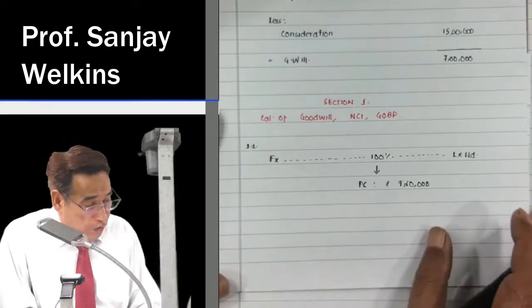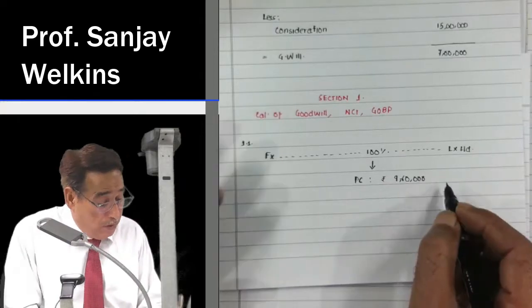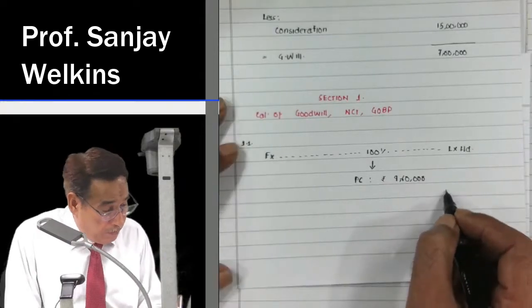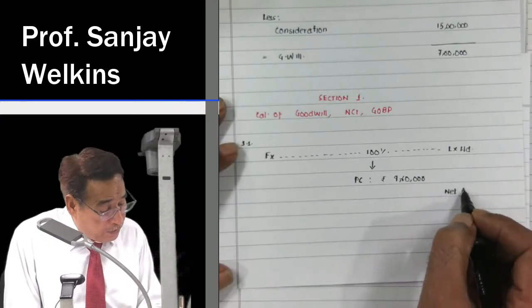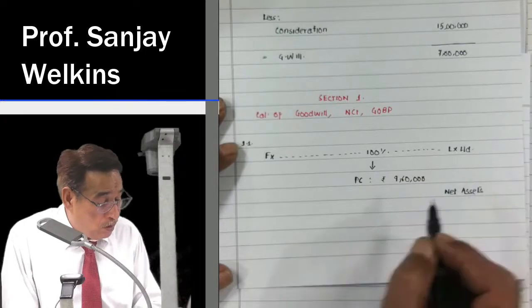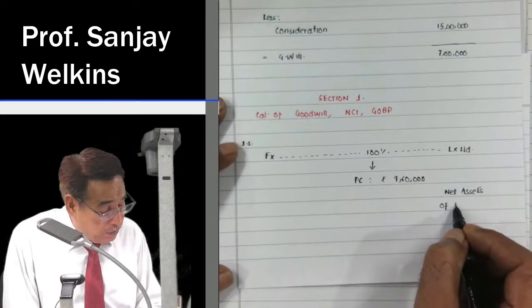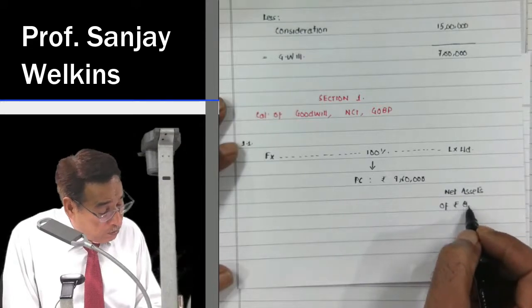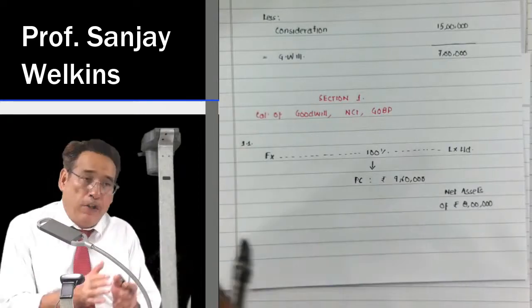We further presume LX Limited is having net assets of rupees 8 lakhs on the date on which control was acquired.